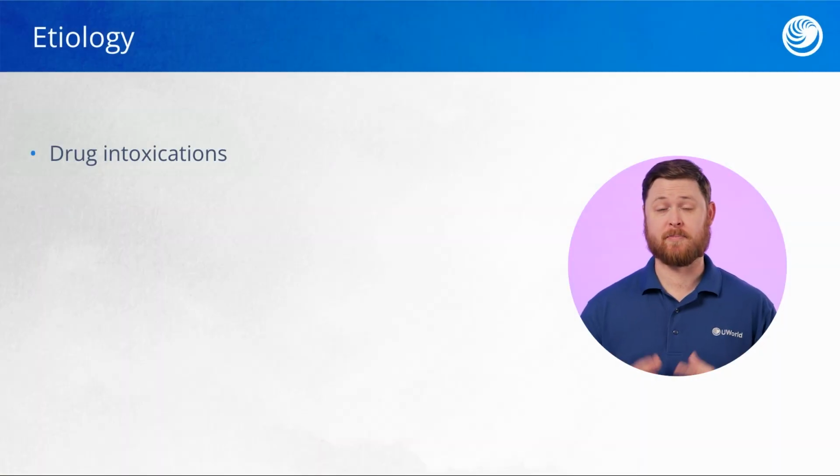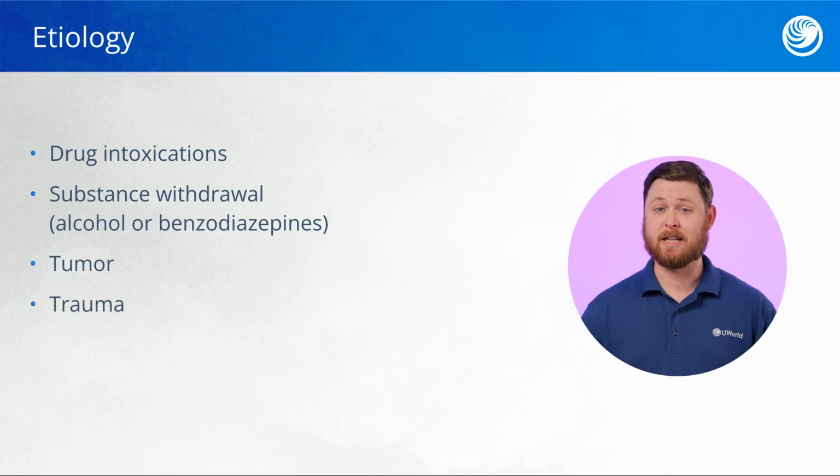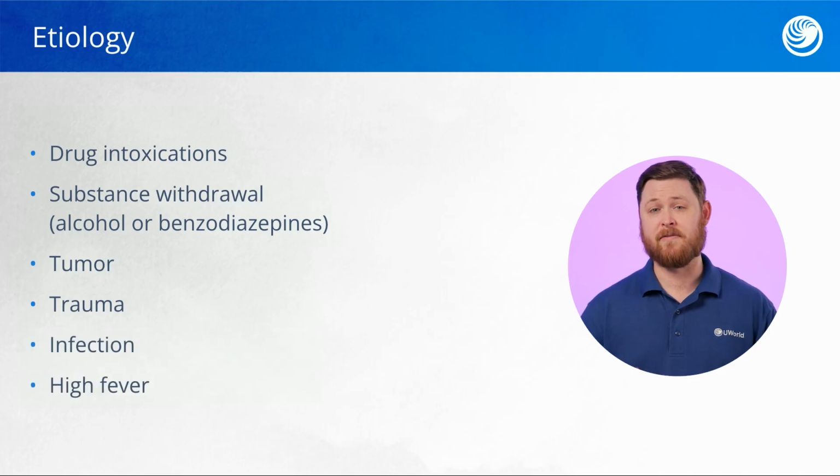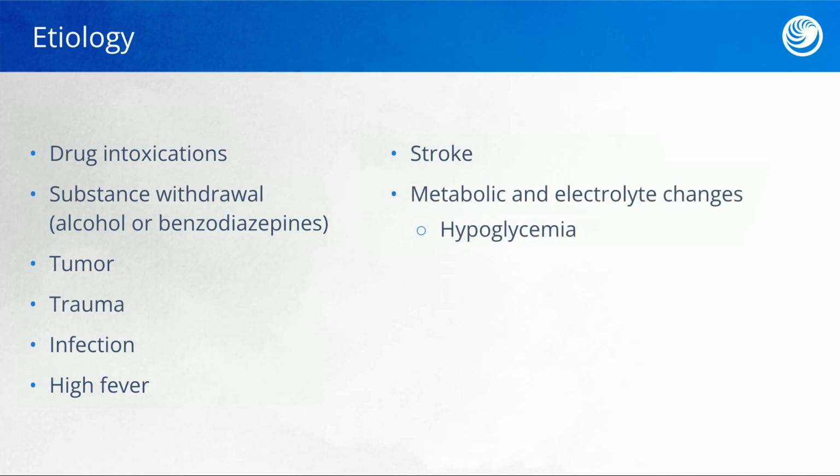There are a number of different reasons why a seizure can occur. Drug intoxication, especially with stimulants, can lead to seizure activity, as well as substance withdrawal, such as from alcohol or benzodiazepines. Tumors within the brain, as well as trauma, can lead to seizure activity, as well as infections and high fever, especially if that infection occurs within the meninges, causing meningitis. Stroke can predispose a client to seizures, as well as any metabolic or electrolyte changes within the body. Specifically, hypoglycemia. Again, the brain really needs that glucose to function properly. Hypocalcemia. And sodium changes, whether that means the client is hyponatremic or hypernatremic.